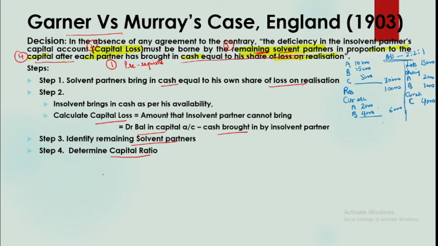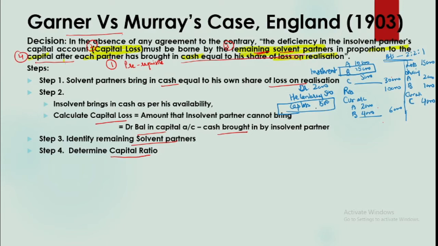Now the question says that the losses should be distributed in the ratio of capitals. So B is insolvent. By assumption we are assuming B is insolvent and he is to bring 2,000 in his balance. He can bring 500, so we have got a capital loss. So we are continuing from there only. As per Garner versus Murray's ruling, first of all, if any realization loss is there, partners will bring that loss. This is one requirement.